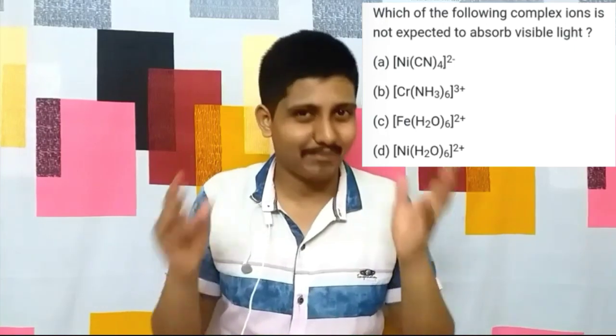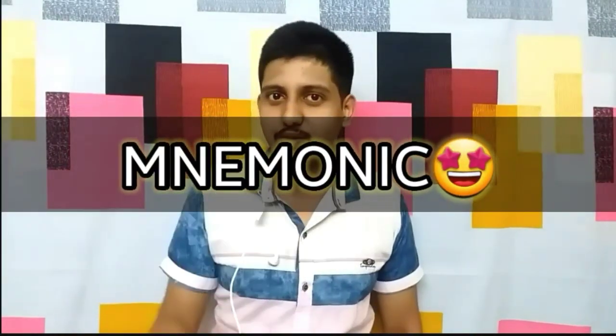Also, there are some other questions in which we are asked to find out which of the following compounds absorb visible light. They are nothing but the compounds which contain unpaired electrons. So again, there we have to apply the ligand strength order or the spectrochemical series. So in this video, we will deal with a particular question in detail, then the mnemonic to solve that question, that is regarding the spectrochemical series.